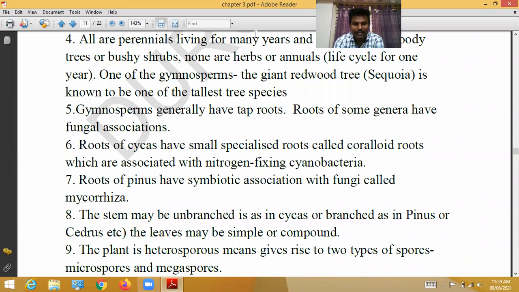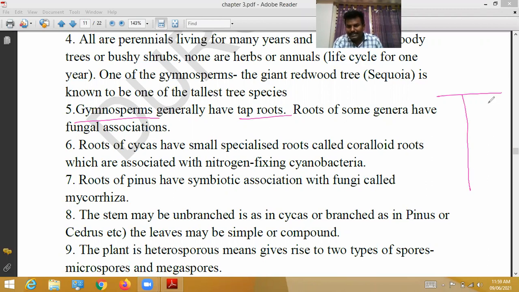Gymnosperms generally have a taproot system. A taproot system means one long main root. The roots of some genera have a fungal association. Some species have roots associated with fungus. This kind of association is called a symbiotic association.